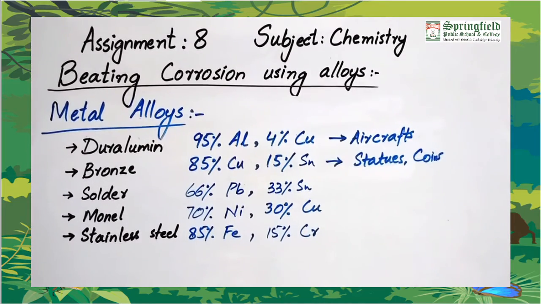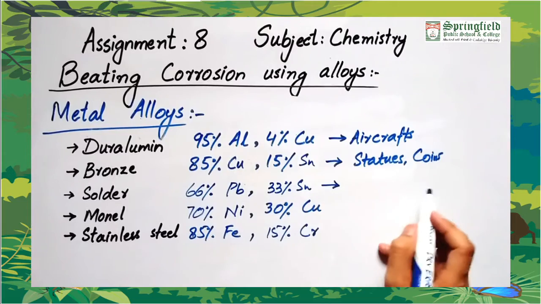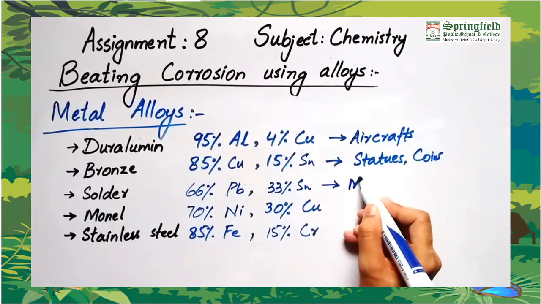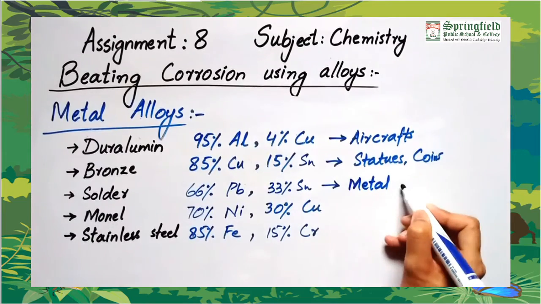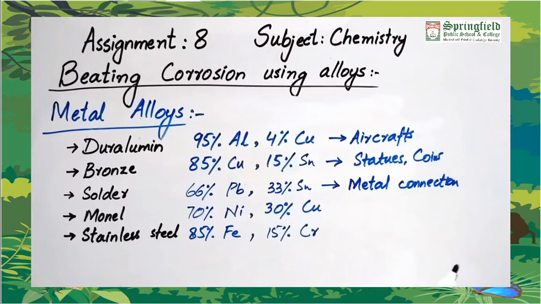Then is solder. It is 66% lead and 33% tin. It first melts at low temperatures, then gets hard. It is used in making metal connections. Then next is monel. It is made up of 70% nickel and 30% copper. It is strong and unaffected by seawater.